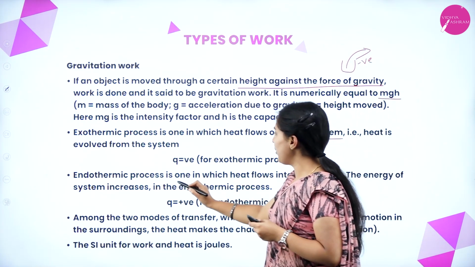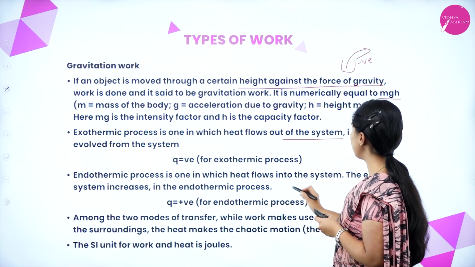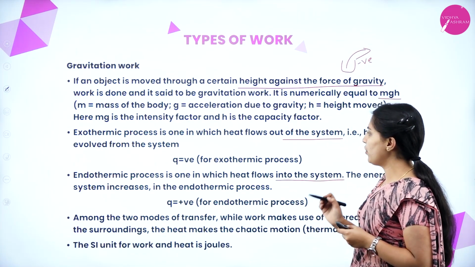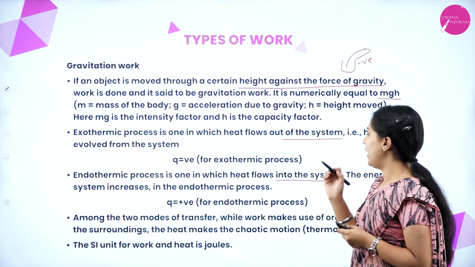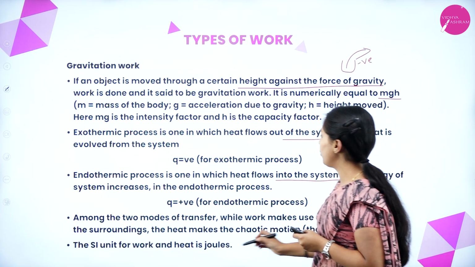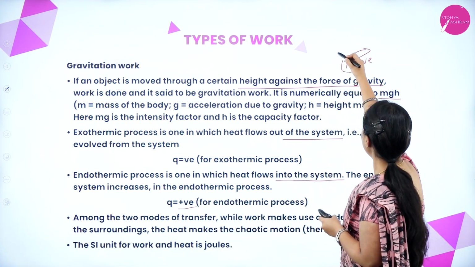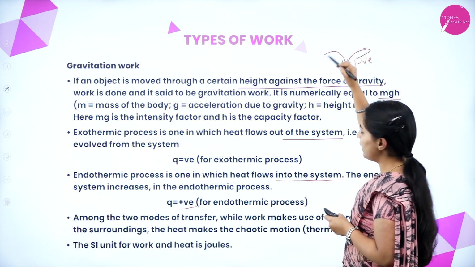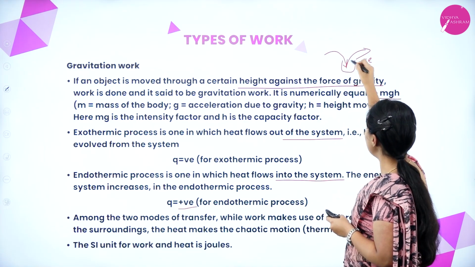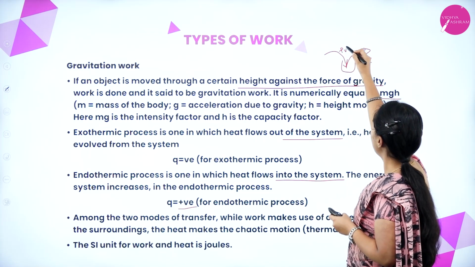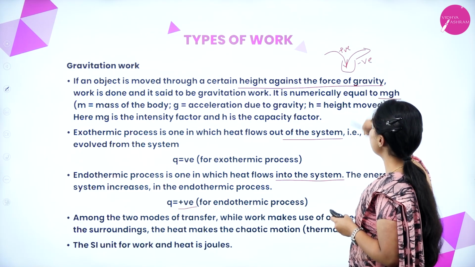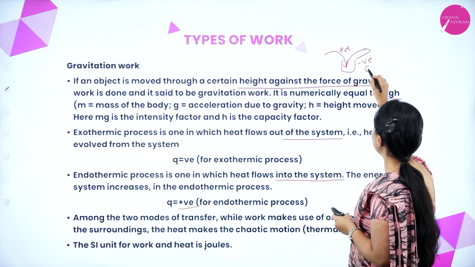An endothermic process is one in which heat flows into the system, the energy of the system increases, and Q is positive. Heat taken into the system is positive, taken out of the system is negative. This is exothermic.